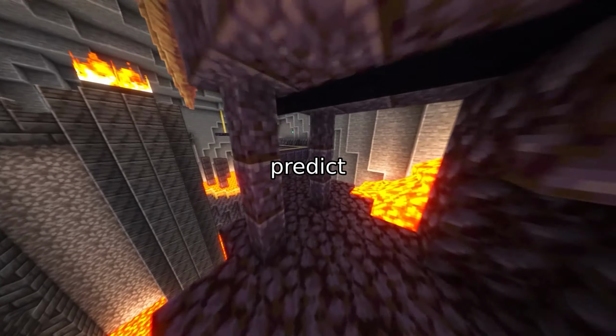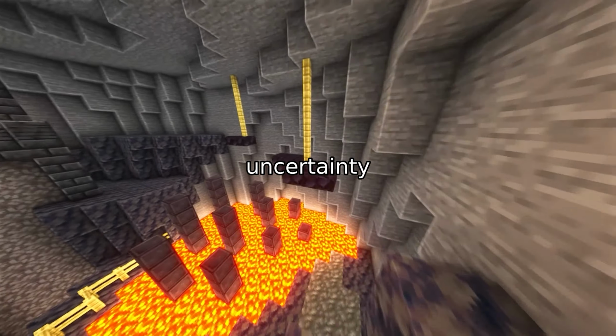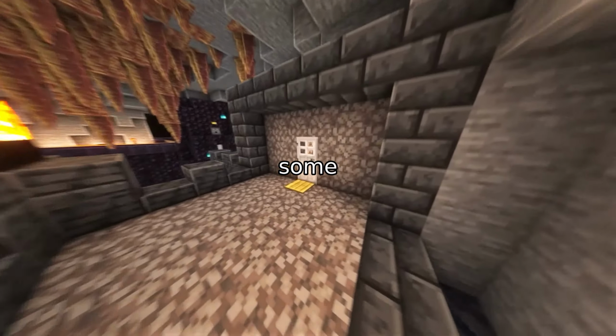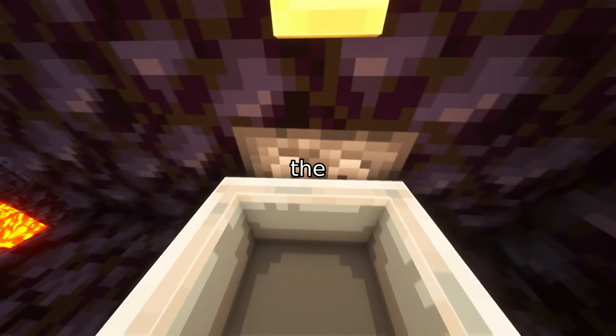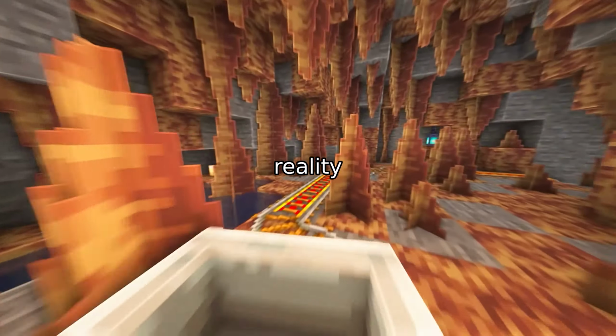When we build models to predict outcomes, there are two types we need to watch out for. First, aleatoric uncertainty. This is the noise that's just part of the world. Think of it like static on a radio. Some randomness is unavoidable. Then there's epistemic uncertainty, which is about what the model doesn't know. It's the gap between what the model observes and the full hidden reality.